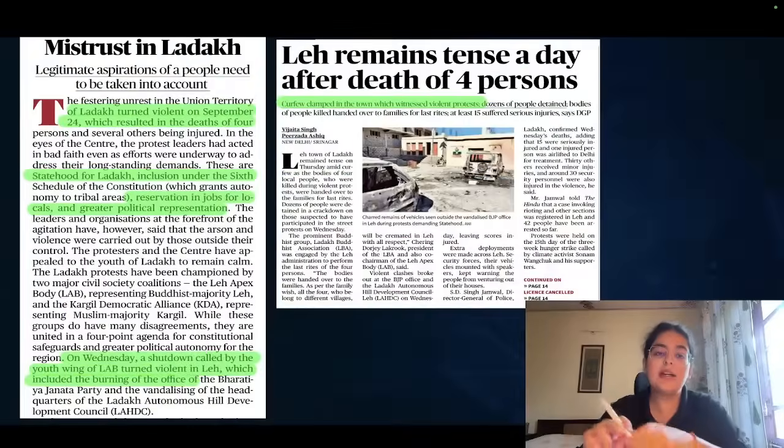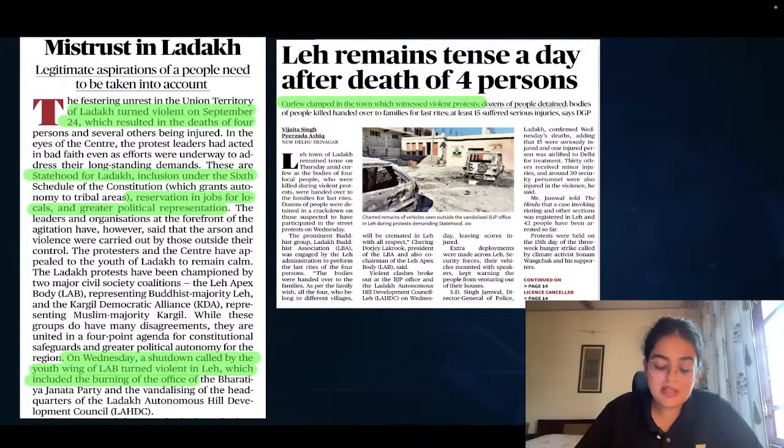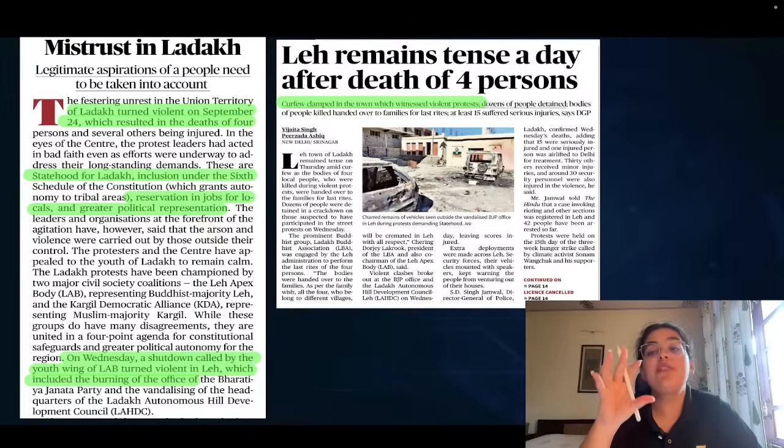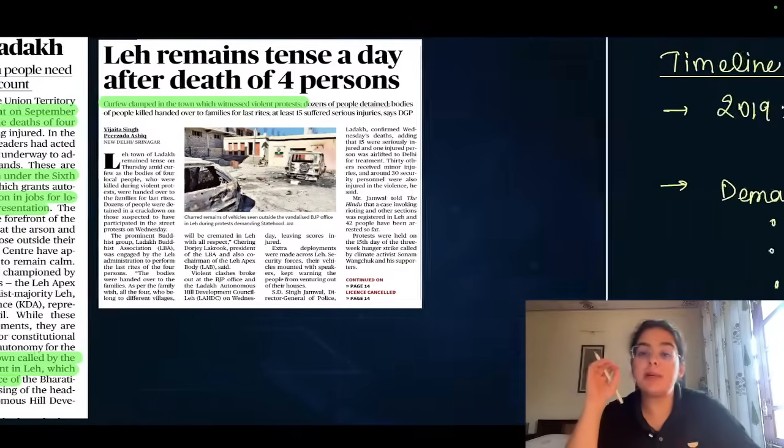Let's move on to another article. Mistrust in Ladakh, and therefore also another article related to this editorial was on the front page of today's Delhi edition. So let's understand the timeline and the issues associated with the protests, the violent protests that have been going on in Ladakh and in Leh, and that have been the focus for a lot of operations as well.